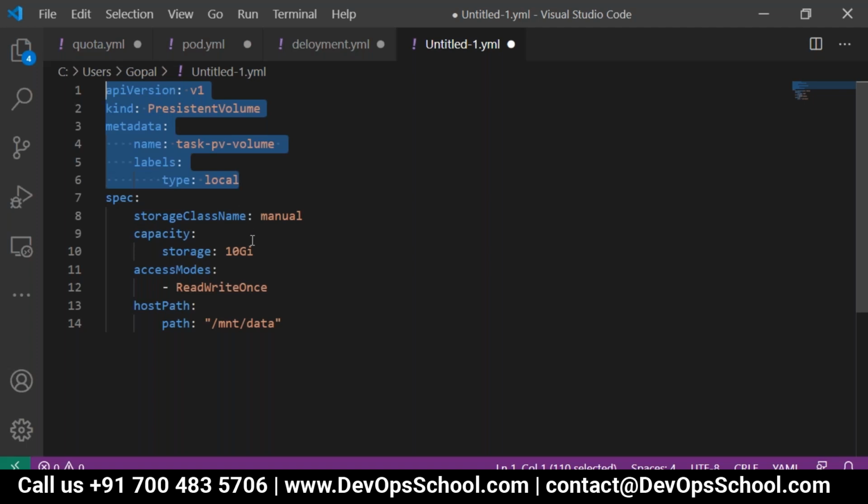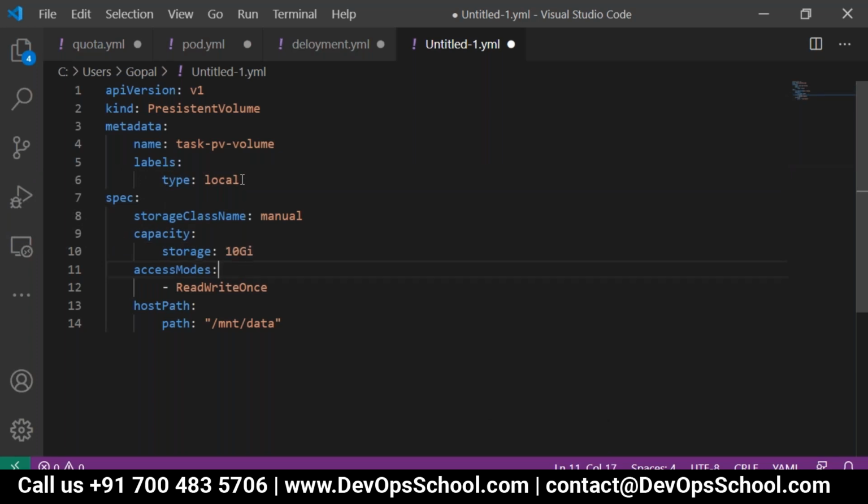Local, that is a label, you can put anything. I would say, okay, I need to map it with the claim. That is the reason I have put it. Storage, I wanted 10 GB of storage.